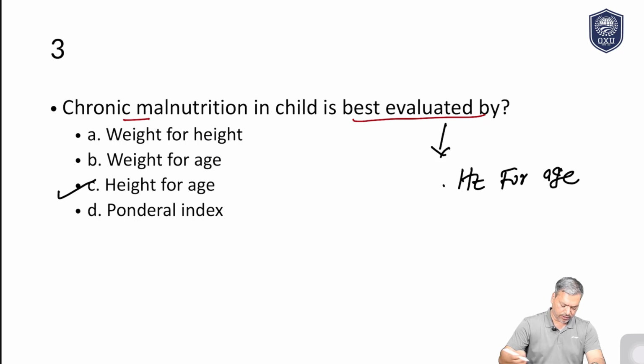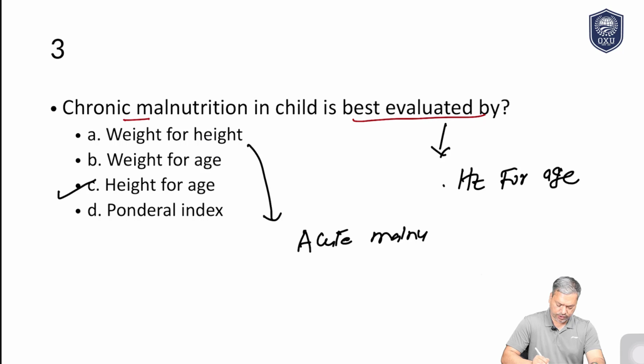This is very simple, but we need to find out why the other answers are wrong as well. Otherwise, in some other type of exam, some other options may be correct, so you may solve it wrong. So why is weight for height not the proper answer here? Because weight for height is important for acute malnutrition.